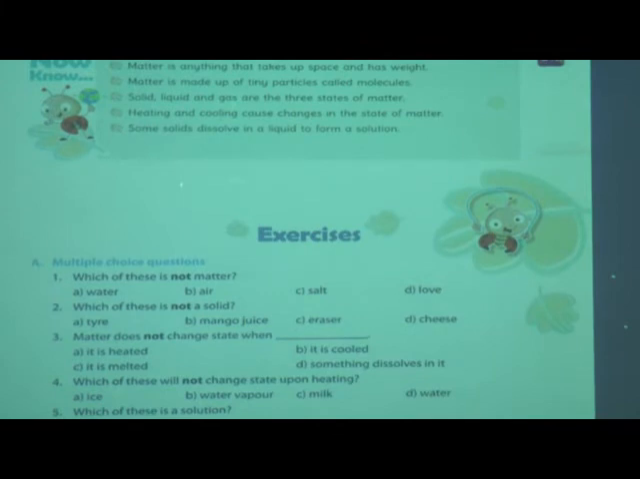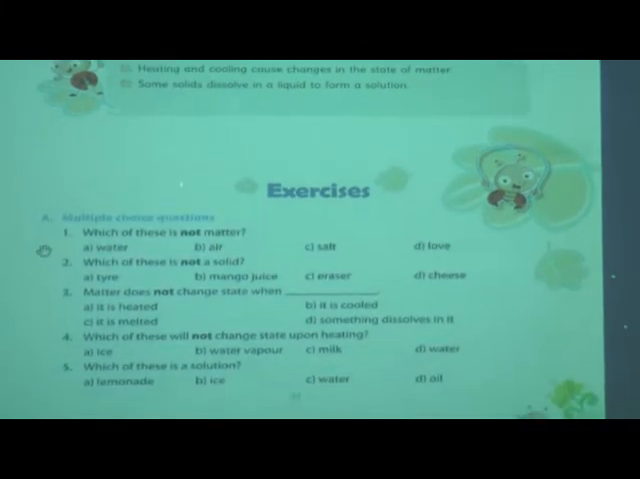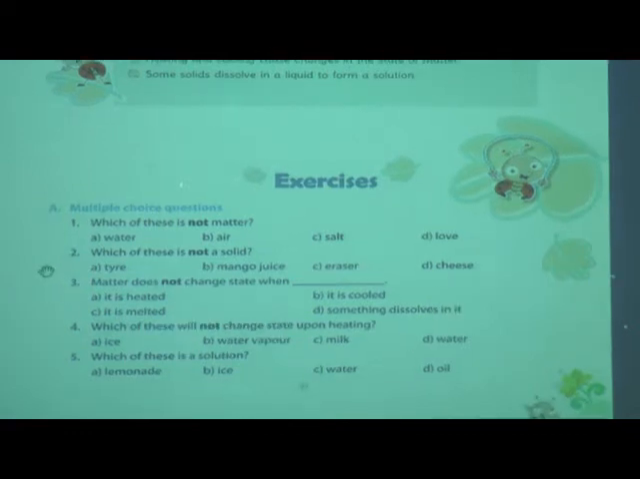Now everybody open page number 31 of your book and read the question. The first question is a multiple choice question. Dear students, you have to take a pencil along with you and solve the textbook exercise with a pencil. Now I will guide you. Read the first question. Which of these is not matter? Some options are given. From these, we have to find out which is not matter.